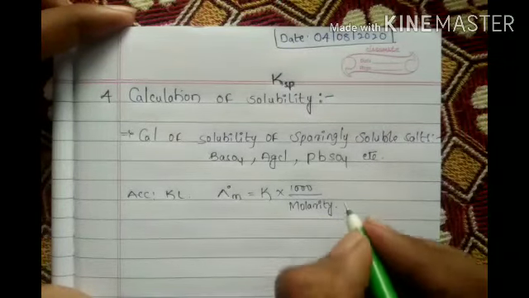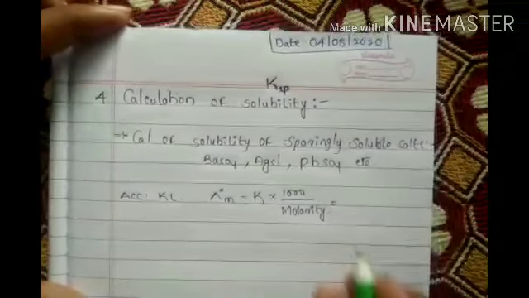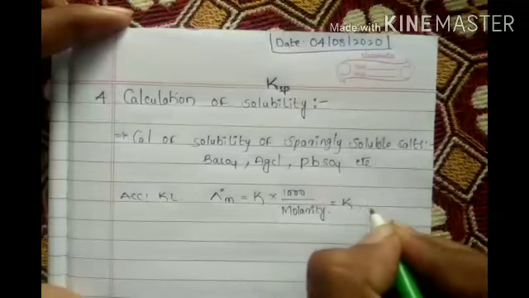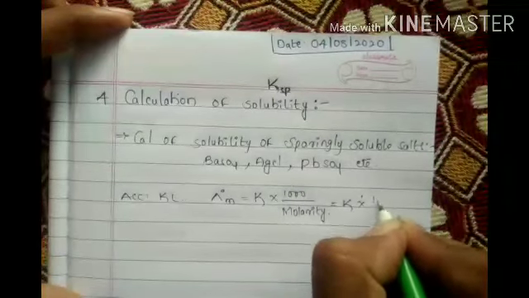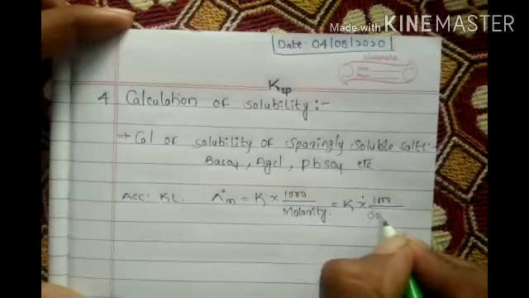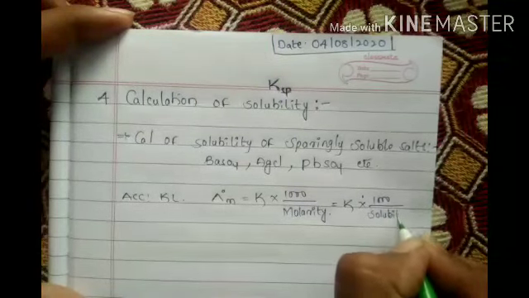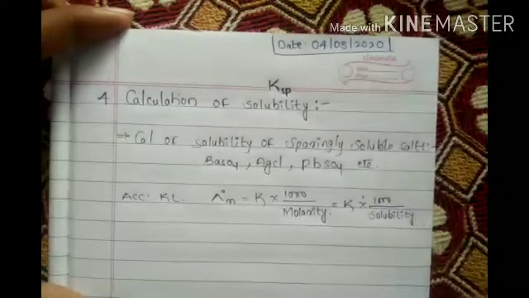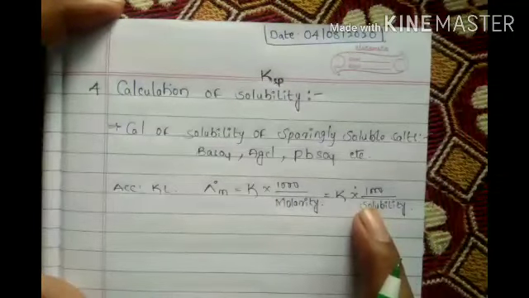So how can we write this? Kappa into 1000 by solubility. This is the solubility formula.